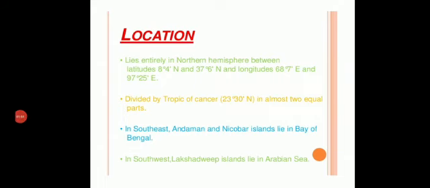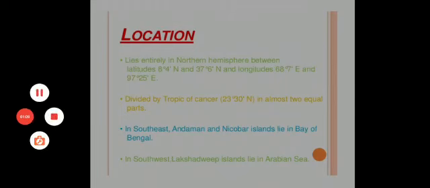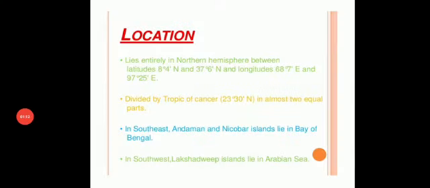India lies in the northern hemisphere between latitudes of 8 degree 4 minutes north. Why is this N? N denotes north because we belong to the northern hemisphere. And 37 degree 6 minutes north. And now we'll talk about the longitudinal extent of India, that is 68 degree 7 minutes east and 97 degree 25 minutes east.